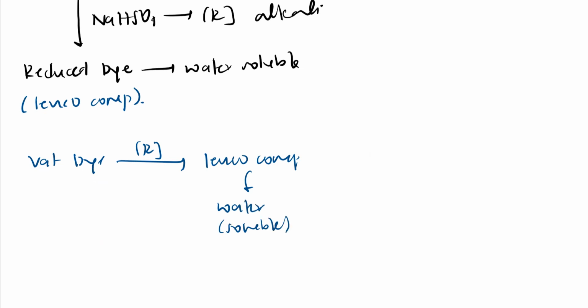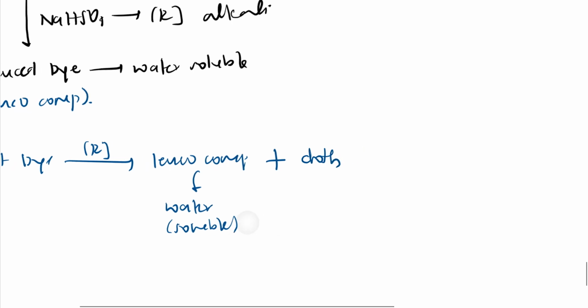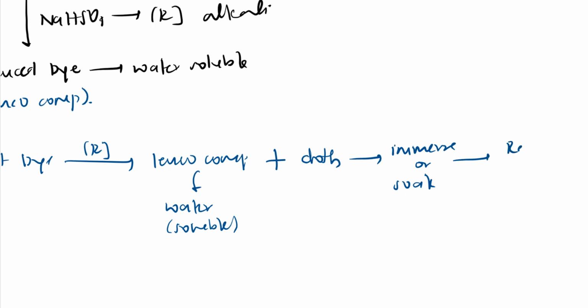Further, to this I will add my cloth, and I will soak it. Soak means immerse. Just soak it and remove it, and keep it for drying, not dyeing, drying, air dry, right?